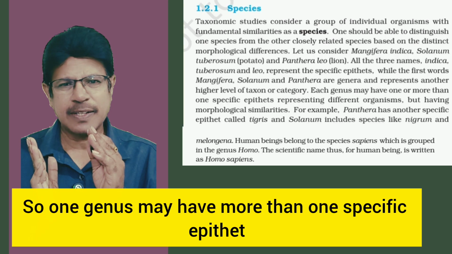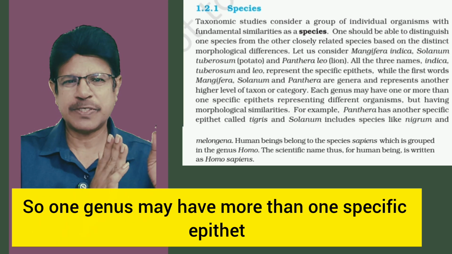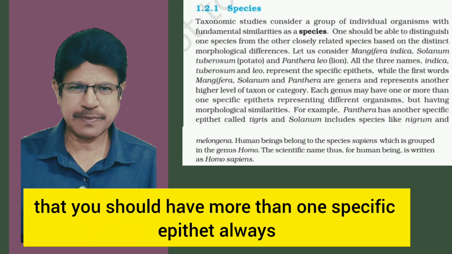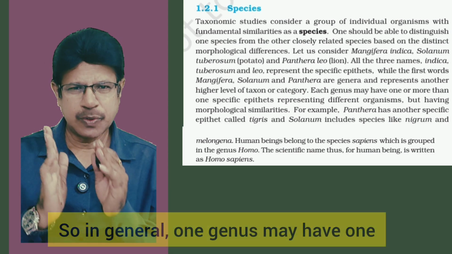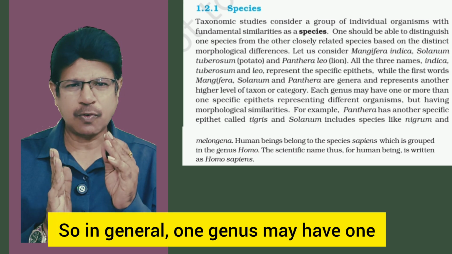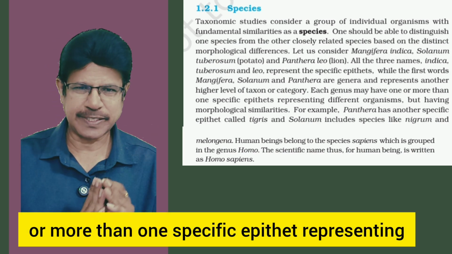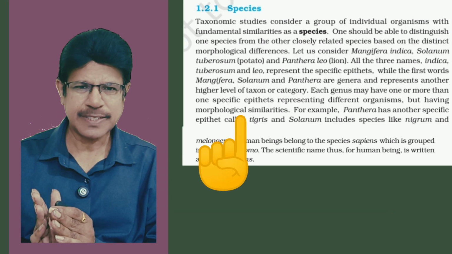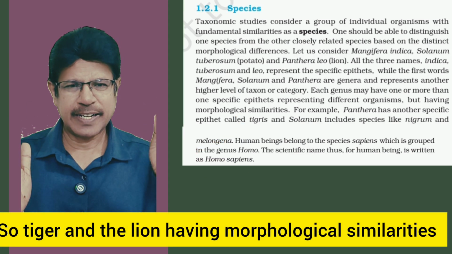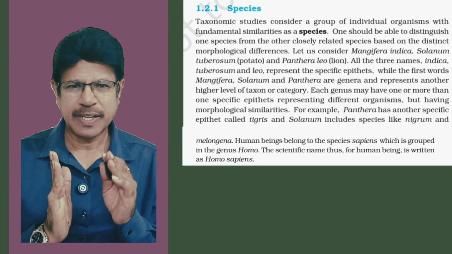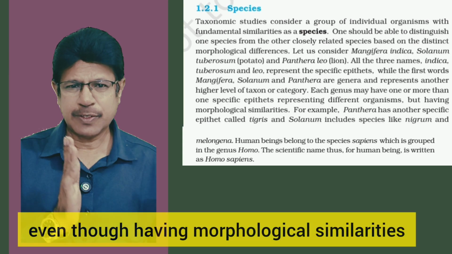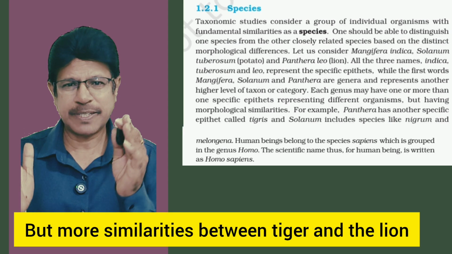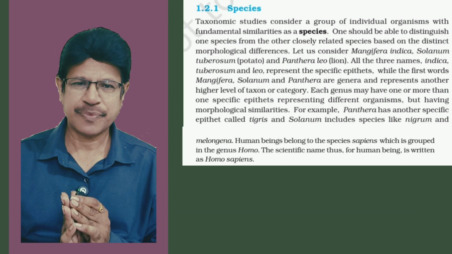So one genus may have more than one specific epithet. It is not at all necessary that you always have more than one specific epithet. In general, one genus may have one or more specific epithets representing different organisms having morphological similarities. A tiger and a lion have morphological similarities; a tiger and a cat, even though they have some similarities, have vast differences, but there are more similarities between a tiger and a lion.